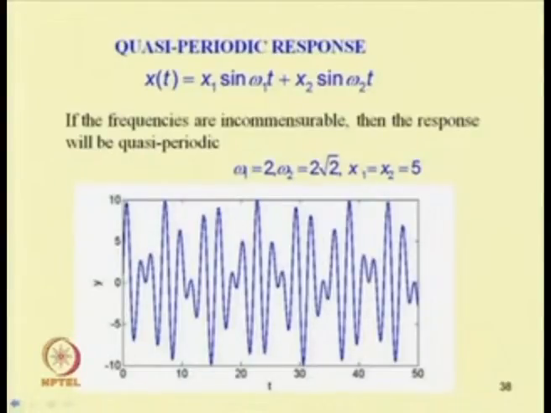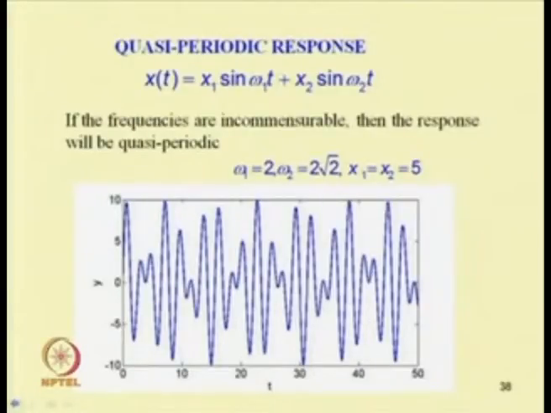Last class we discussed all these bifurcations, and in today's class we will start with what we mean by quasi-periodic response. A brief introduction to quasi-periodic and chaotic response will be given, and then we will discuss one example to show how fixed point, periodic and chaotic responses occur in the system, how the system behaves when these types of responses occur, and what we mean by the stability of the fixed point, periodic and quasi-periodic response.